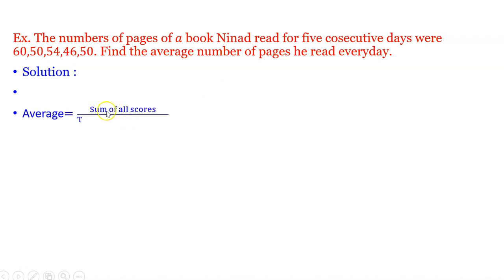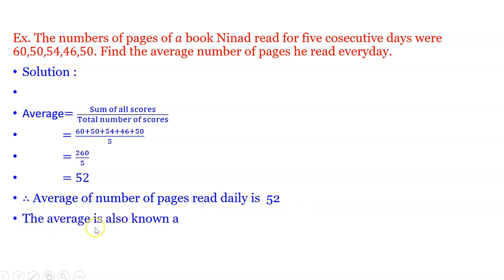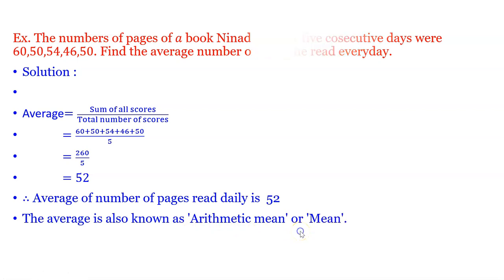Average is equal to the sum of all scores upon the total number of scores, that is (60 + 50 + 54 + 46 + 50) upon 5. That is 260 upon 5. If we divide it, then you will get 52. And therefore, the average number of pages read daily is 52. The average is also known as arithmetic mean or only mean.